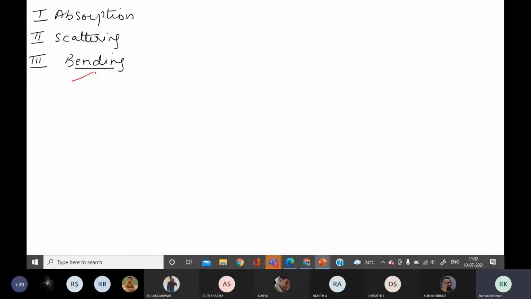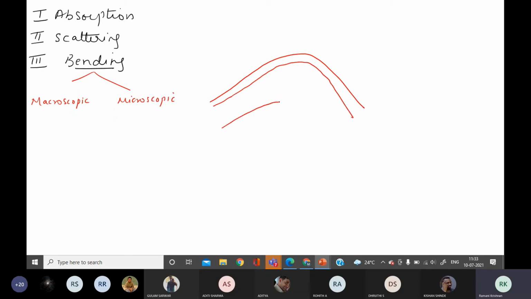Bending is of two types, that is macroscopic bending and microscopic bending. Macroscopic means if I am transporting this optical fiber from one place to another, and if by mistake I have turned it too sharply, the light which was undergoing total internal reflection goes out.